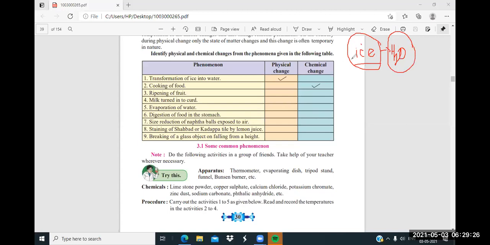One more thing: ice is in the solid form and water in the liquid form, but whatever their content, H2O, is the same in ice as well as in water. It's not changing. Only its state changes. Then this water will convert into steam.